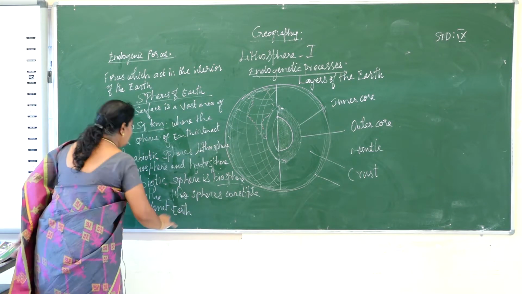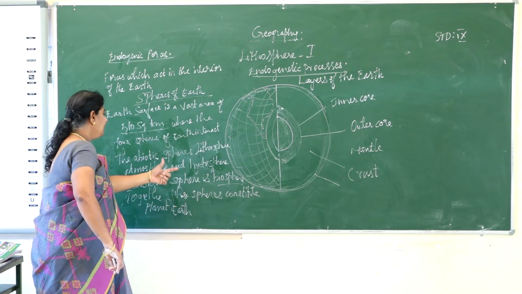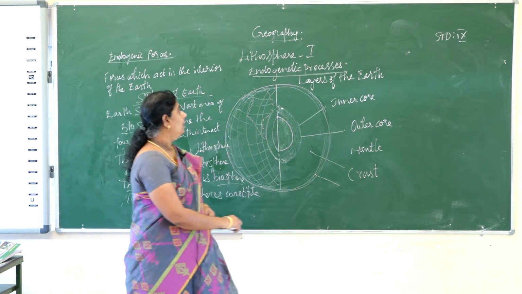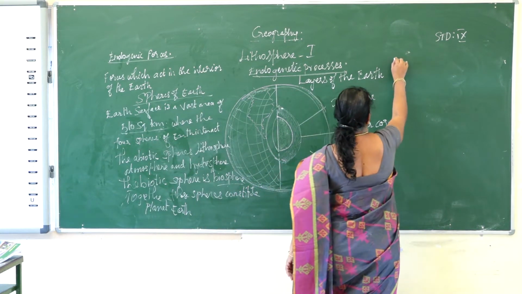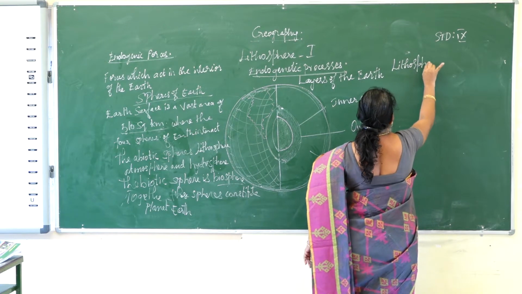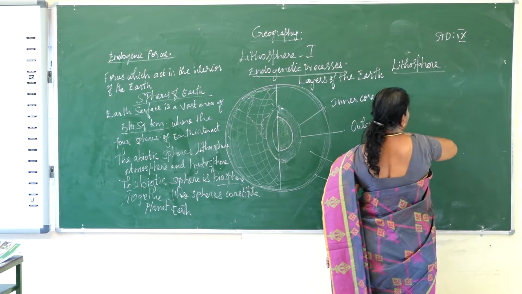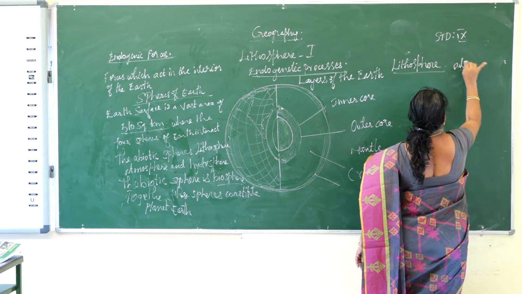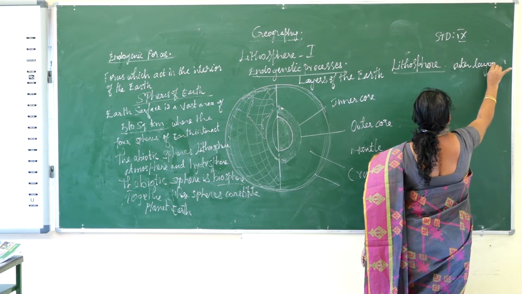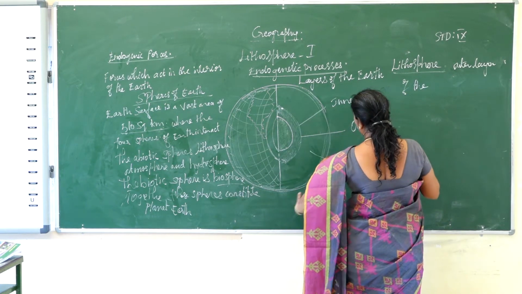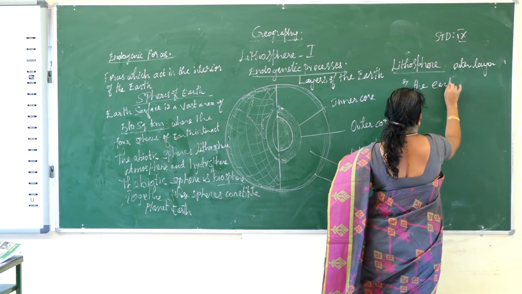Now, we are going to see about them one by one. Lithosphere. What is this lithosphere? It is the outer layer of the earth.